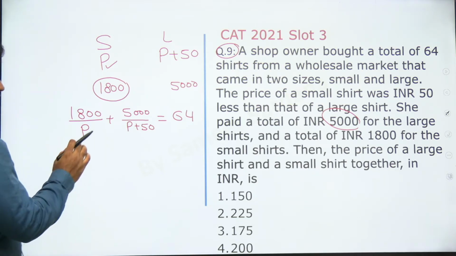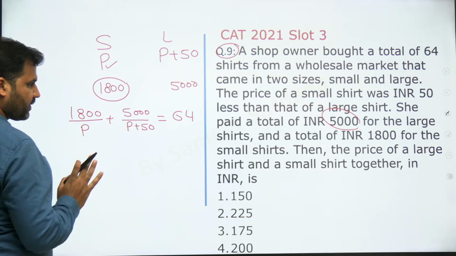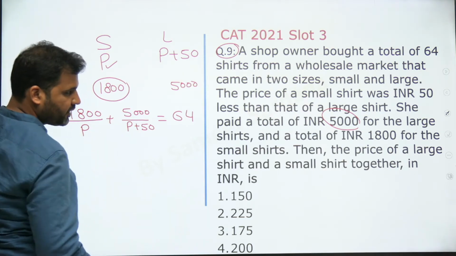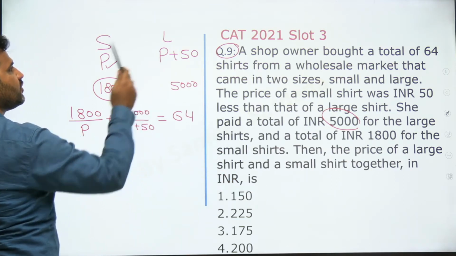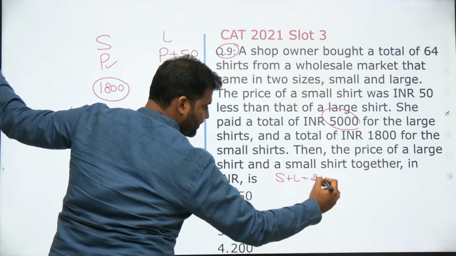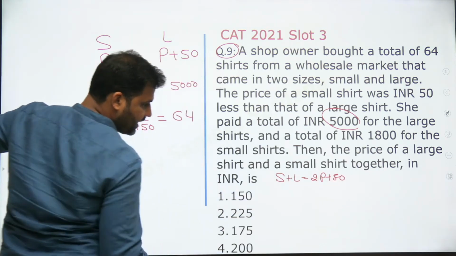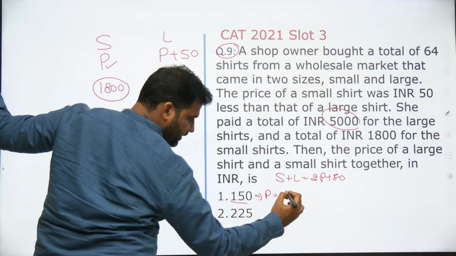Now you have 2 options. Either you make a quadratic equation and solve it and find the value of P, right? Or you use the options here. The question says we are supposed to find the total price of small and large. The total price of the small shirt and the large shirt is 2P plus 50. If 2P plus 50 is 150, then P will be 50.